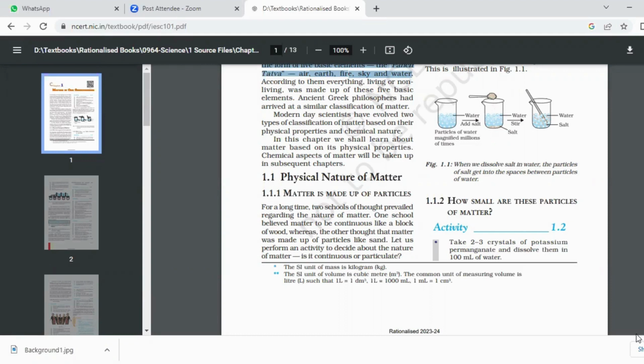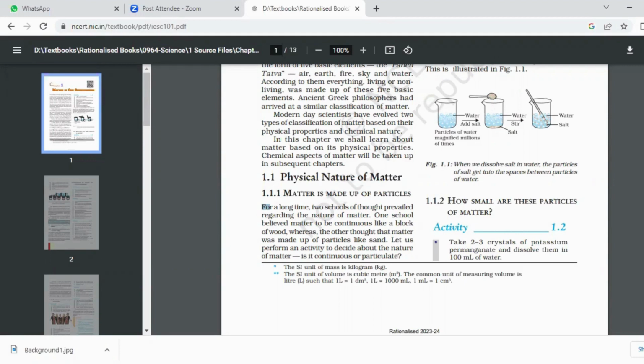Now see what they're telling you over here. Can you see this? Yes, ma'am. Earlier, it was thought that matter is continuous. It is not made up of particles called atoms and molecules. For a long time, two schools of thought prevailed regarding the nature of matter. One school believed matter to be continuous. It was like a block of wood. The other thought was, no, it is made of particles. So how was it proved?